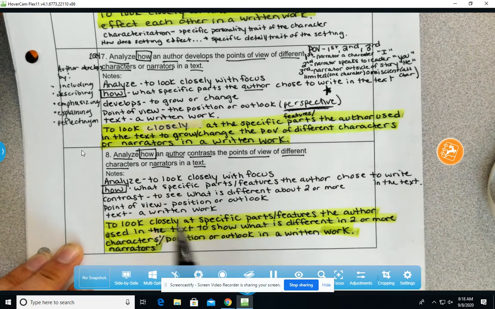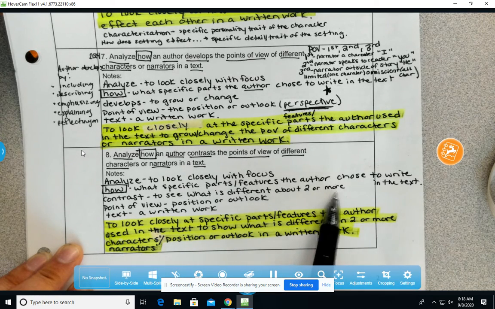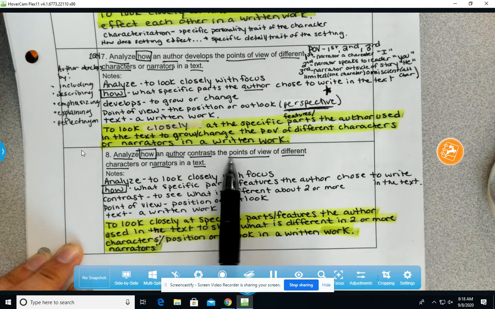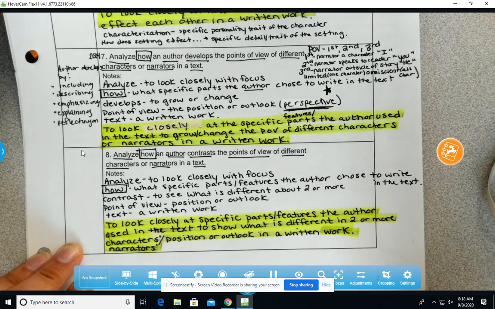Also keep in mind that authors can contrast points of view. Contrast means to see what's different about two or more different points of view. So we have multiple characters in this piece, which means they're going to have multiple perspectives. They're going to have multiple points of view. They're going to look at the situation that they're in within that text differently between the two of them.